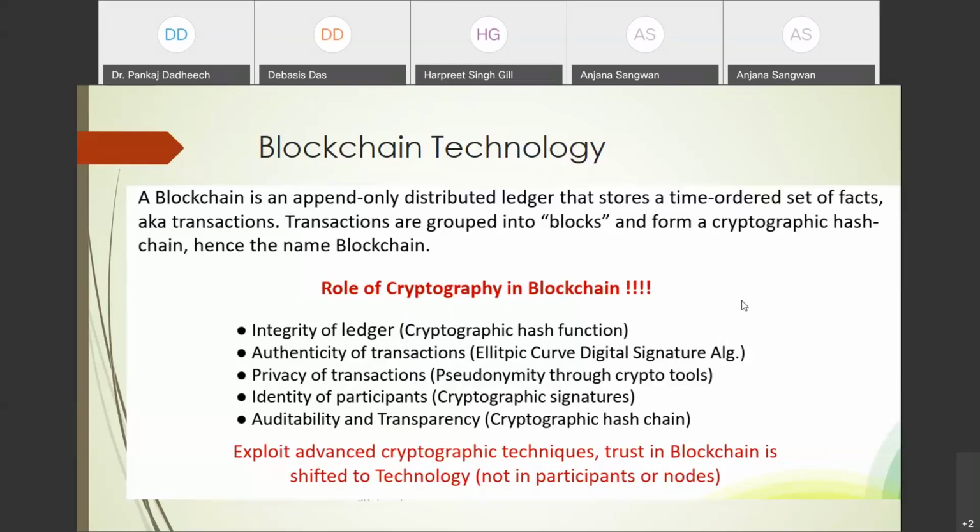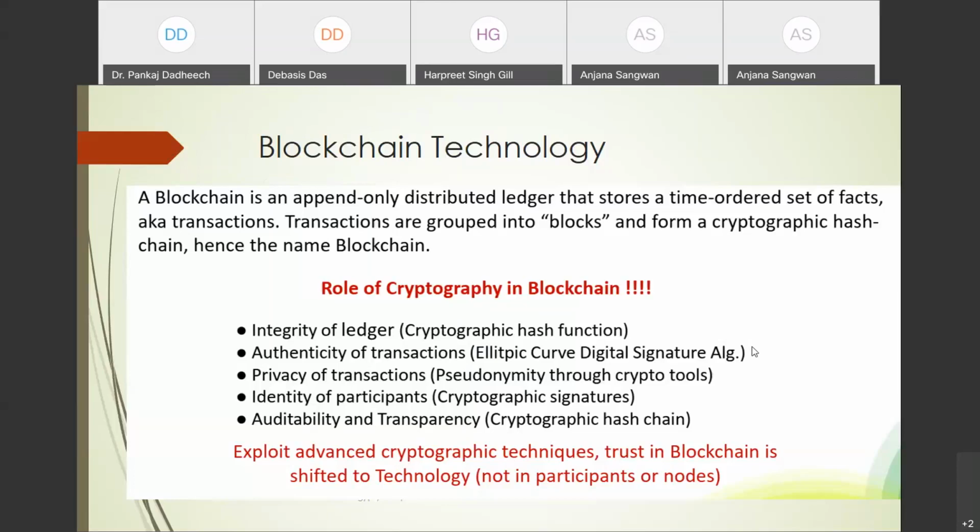So when you want to create the blockchain, you have to perform all these operations. In the case of a traditional computer or other traditional application, it is okay, though it is costly, not low cost, but you have to do it. But in the case of a lightweight device like an IoT device, we cannot directly perform all these operations. You can perform them, but your cost is too high, and your device is also not compatible because it is a lightweight device. So we exploit advanced cryptographic techniques, and trust in blockchain shifted to the technology.